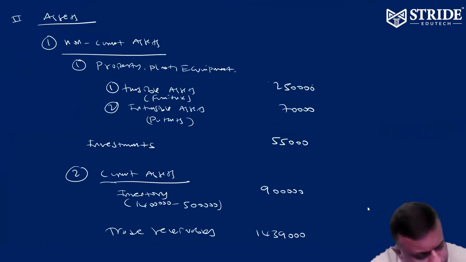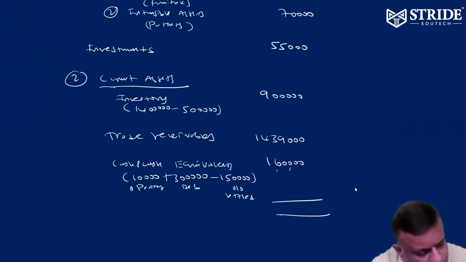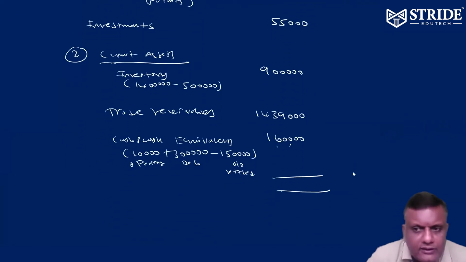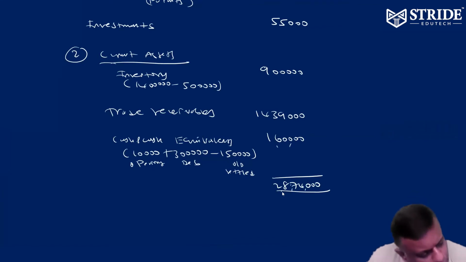So 2.5 lakhs plus 70,000 plus 55,000 plus 9 lakh plus 14 lakh 39,000 plus 1,60,000 comes around 28 lakh 74,000. That's it.